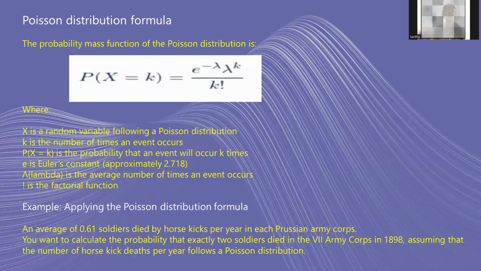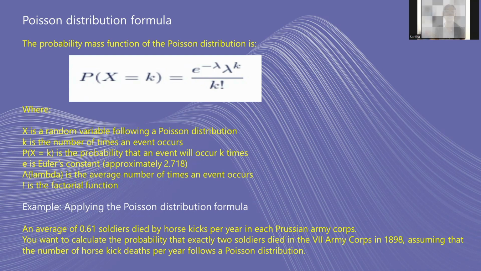The next is the Poisson distribution formula. The probability mass function of the Poisson distribution is P of X equals k equals e to the power of minus lambda, lambda to the power of k divided by k factorial, where X is a random variable following a Poisson distribution, and k is the number of times an event occurs. P of X equals k is the probability that an event will occur k times. e is Euler's constant, approximately 2.718. Lambda is the average number of times an event occurs. The factorial symbol is the factorial function.